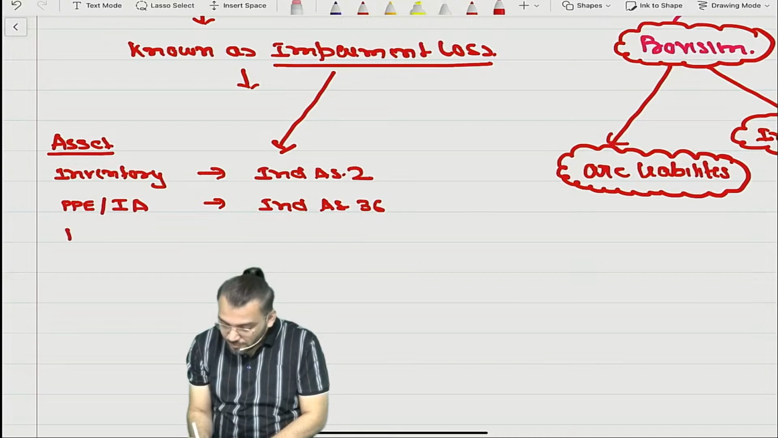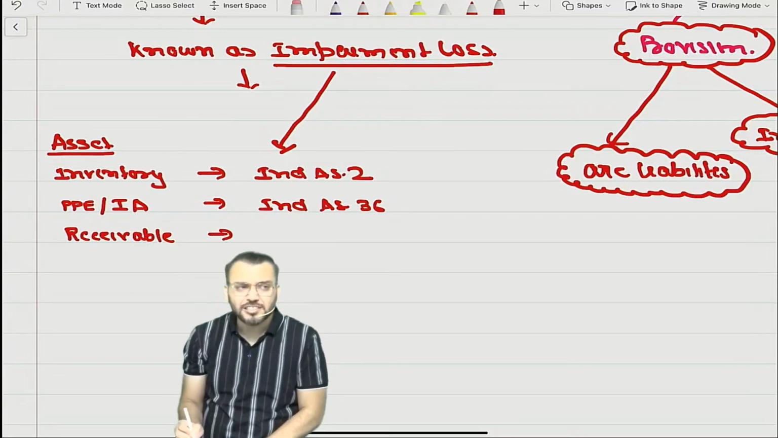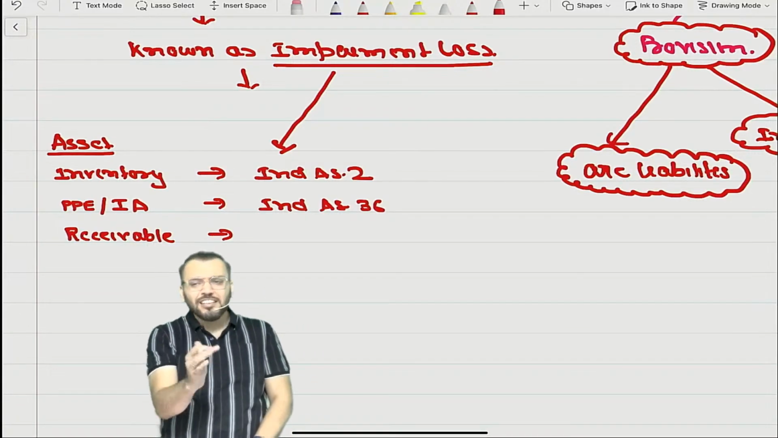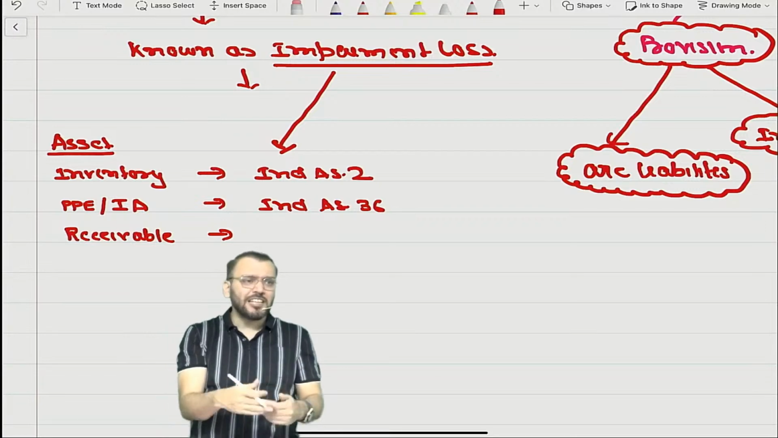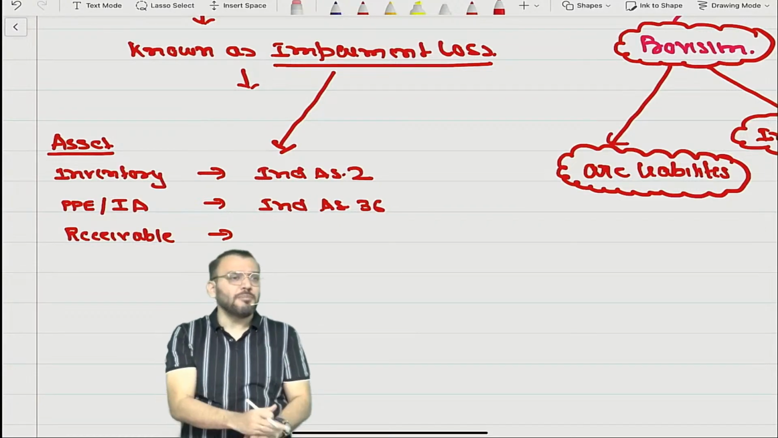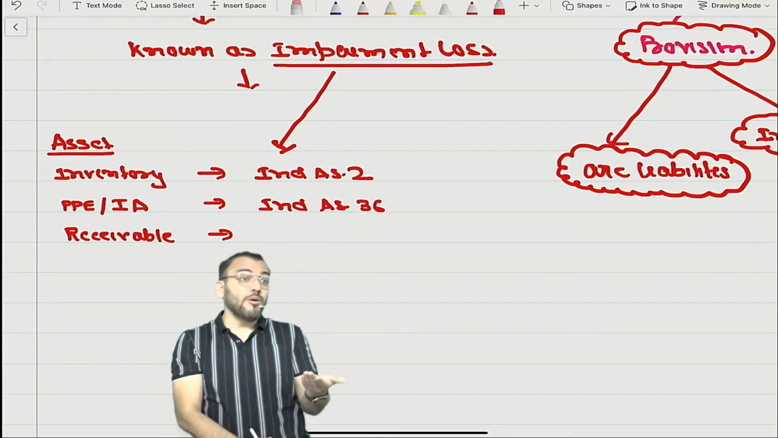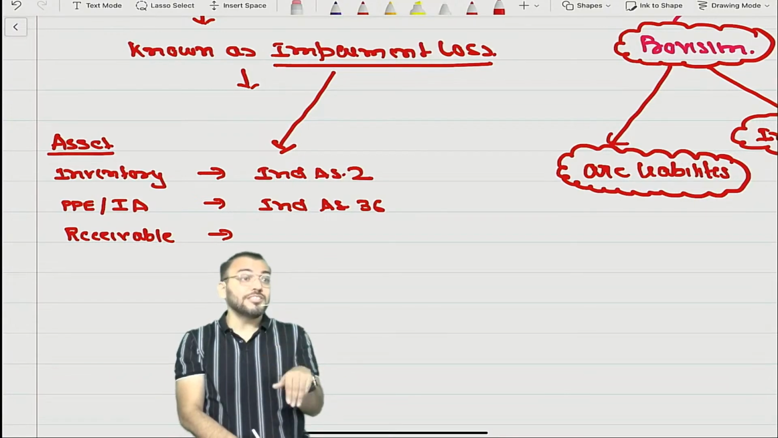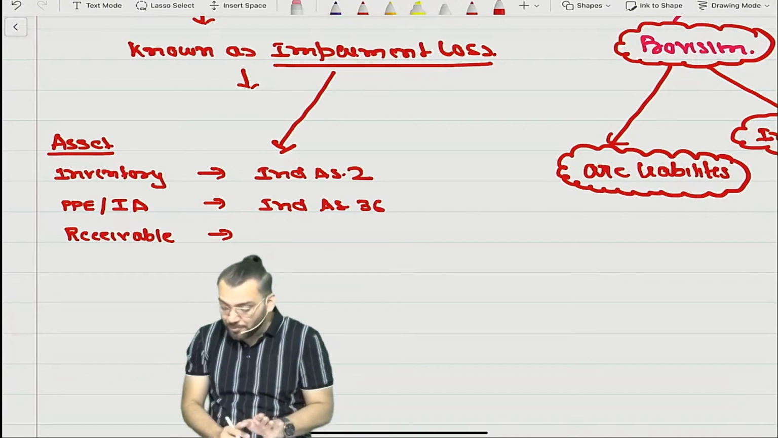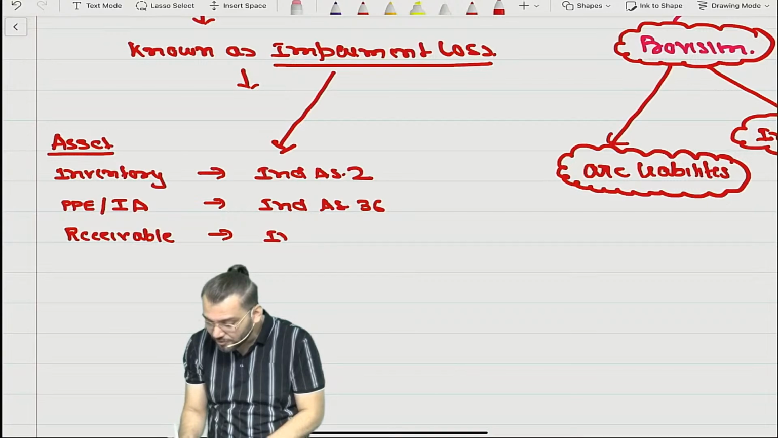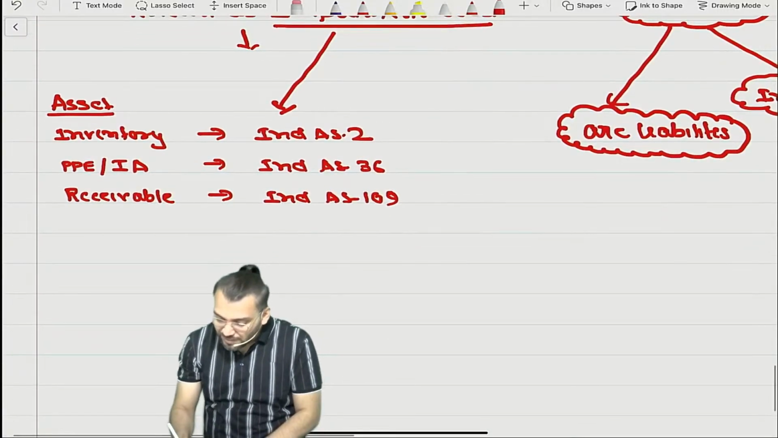Then receivable. Receivable means debtor. Any receivable of whatever nature. It can be trade receivable. It can be non-trade receivable. If you have a doubt about recovery, you need to create impairment loss. That impairment loss is covered under Ind AS 109.